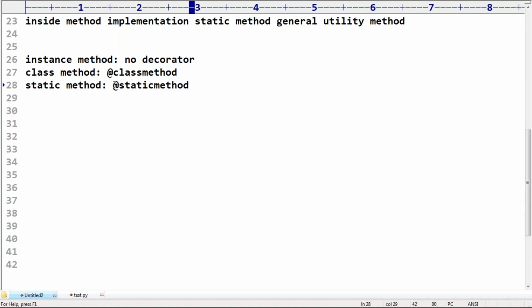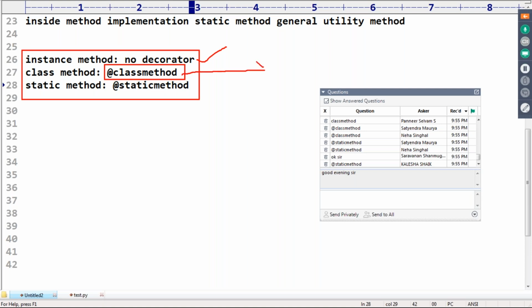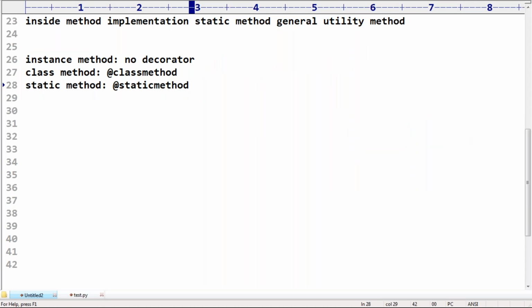Now the point whatever I'm going to cover, sir. Here among these things, for an instance method, no decorator concept, no problem. But for a class method, the @classmethod decorator must be mandatory. Remember this one, sir. So if it is a class method, compulsory, we should use the @classmethod decorator, mandatory, right?